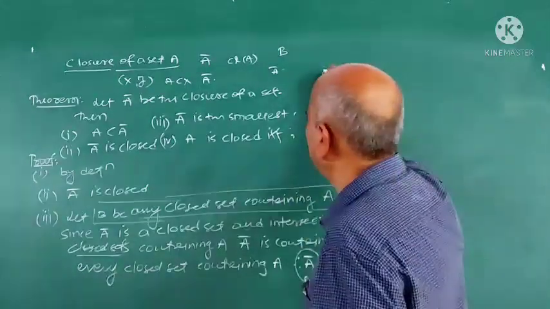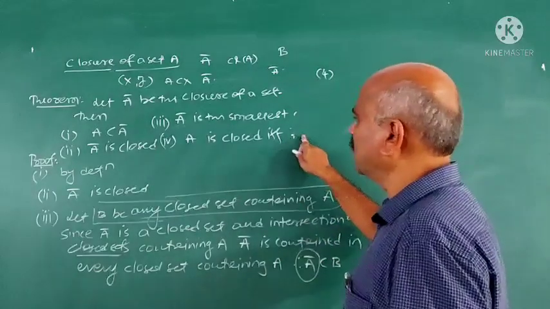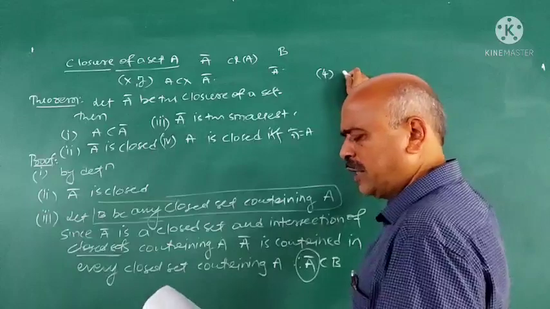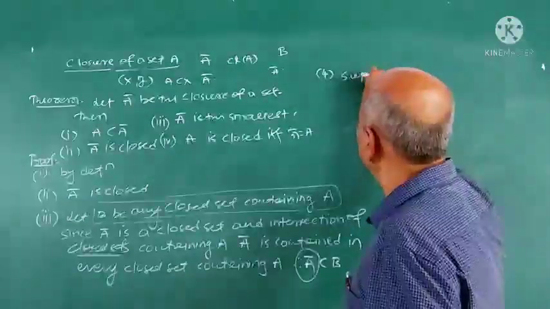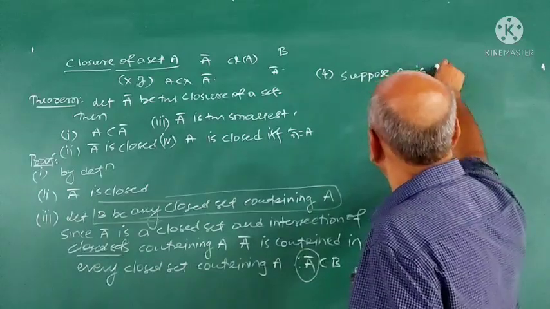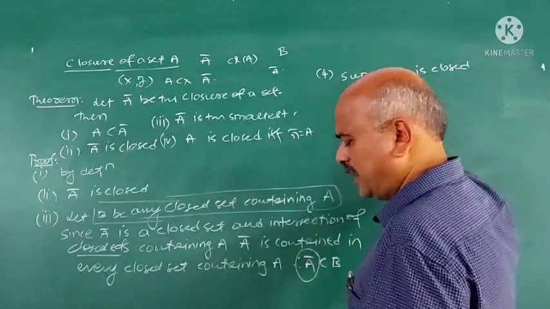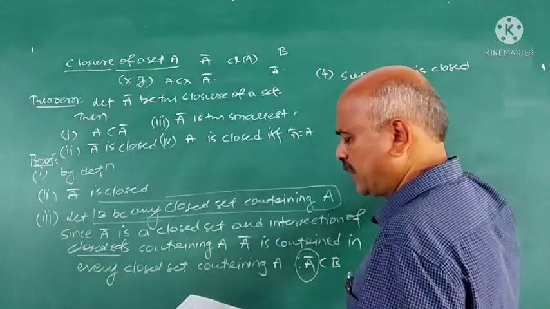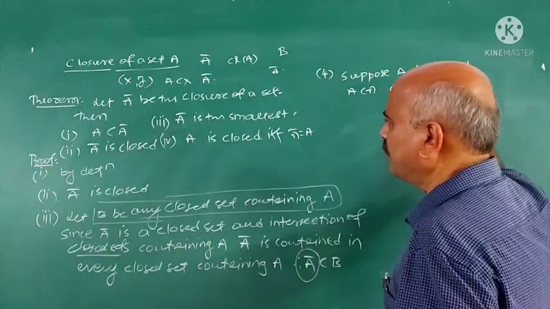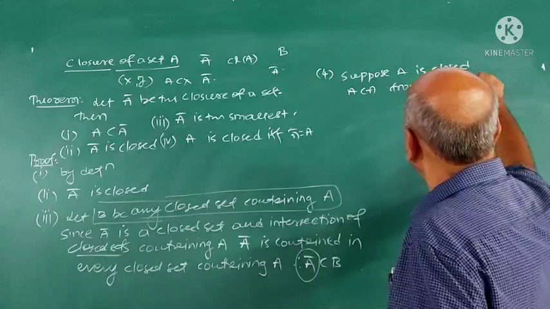Fourth one, what is the fourth one? A is closed if and only if A closure is equal to A. First part, suppose A is closed. Then A is contained in A, correct? A is contained in A. From 3, A closure is contained in A.